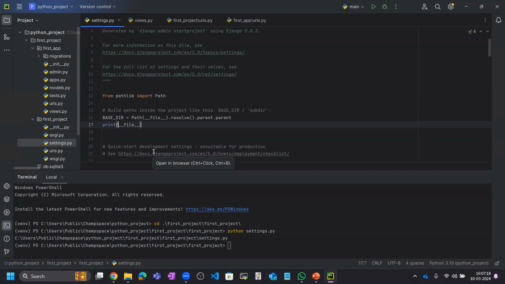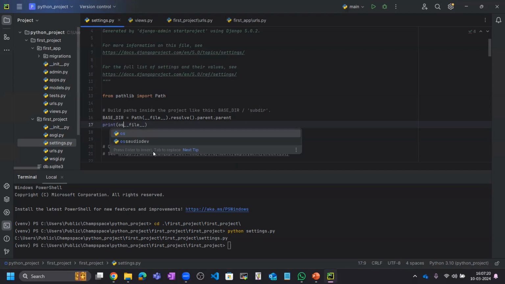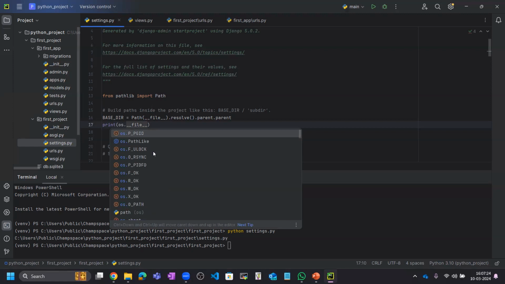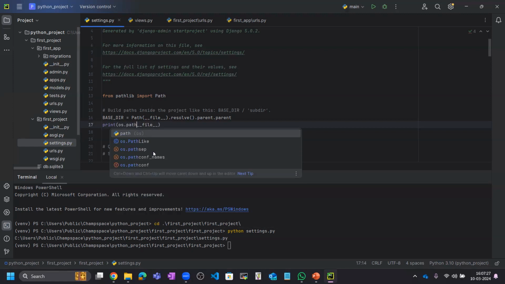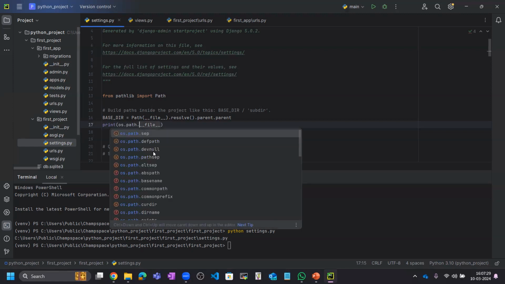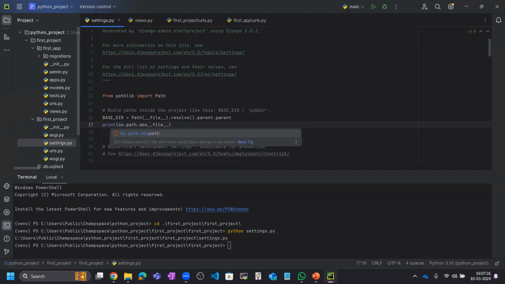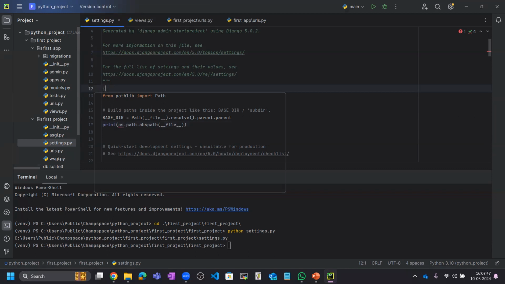And how to print the absolute path? For that we need to write some syntax, and this syntax is os.path.abspath. Inside the parentheses we need to give this file path. Now os is showing a red line, so this is an error.